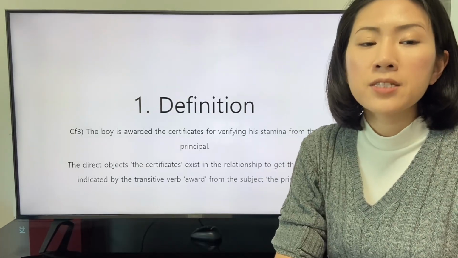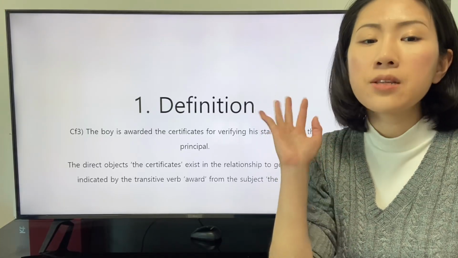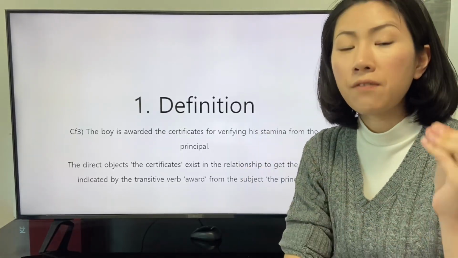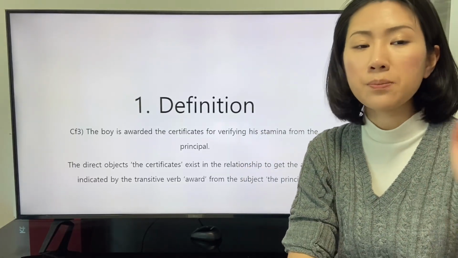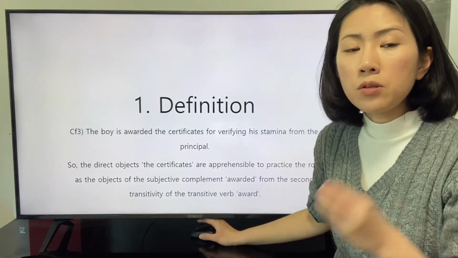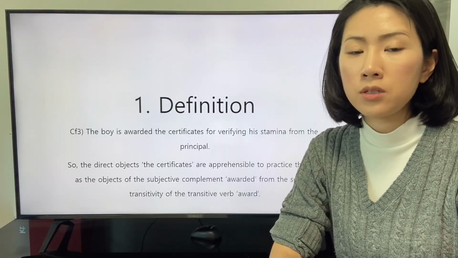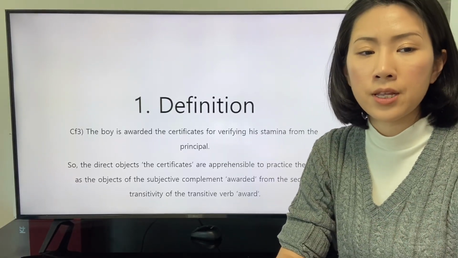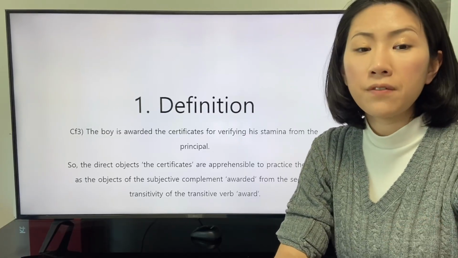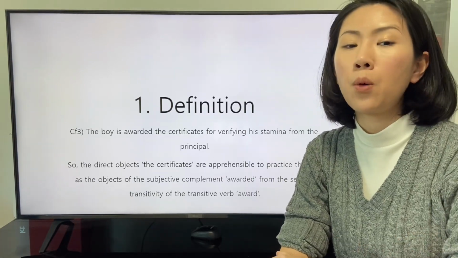The direct object, the certificate, exists in the relationship to get the action indicated by the transitive verb or word from the subject, the principal. So the direct object, the certificate, is apprehensible to practice the role as the object of the subjective complement awarded from the second transitivity of the transitive verb or word.